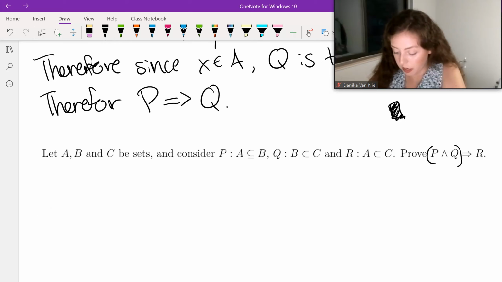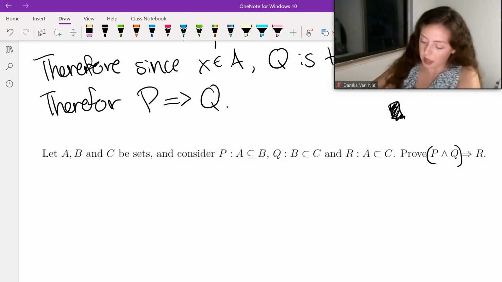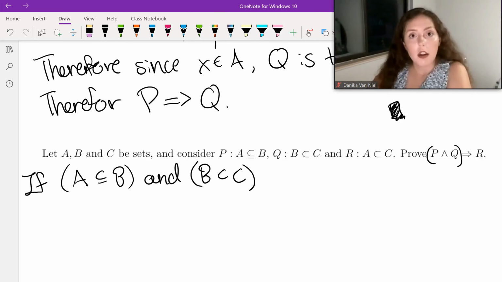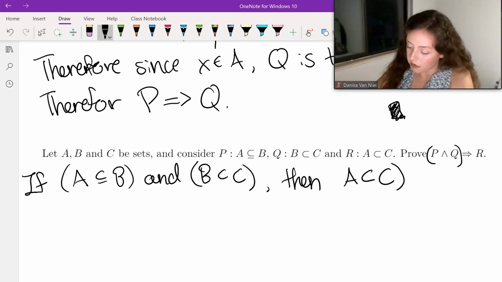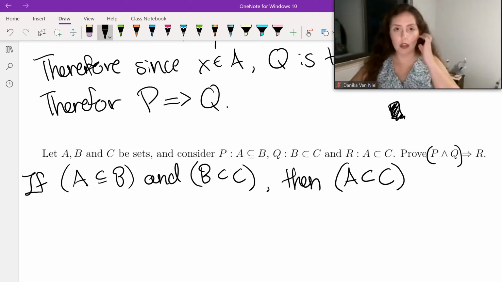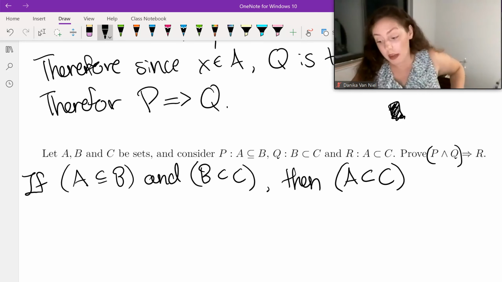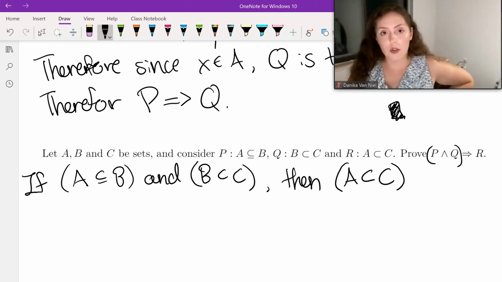So why don't we write it like this? So another way to write this is, if A is a subset of B and B is a strict subset of C, then A is a strict subset of C.